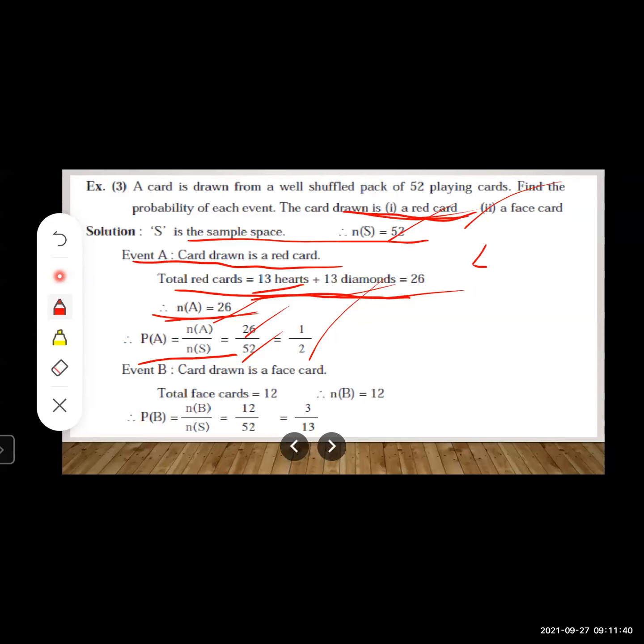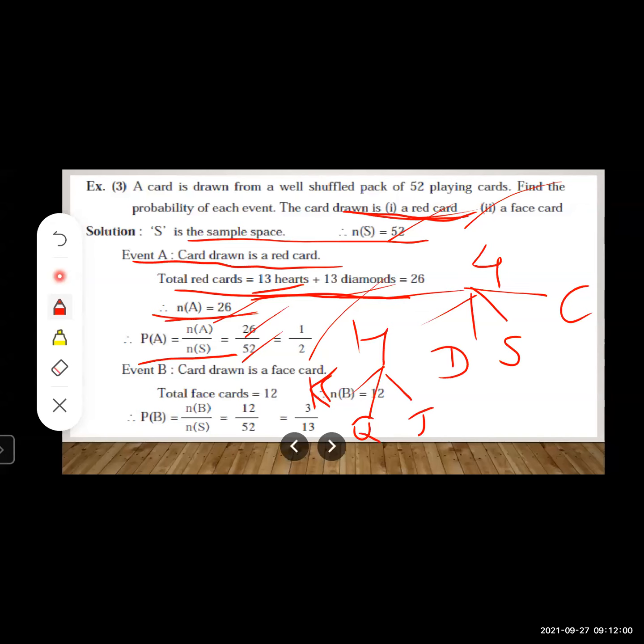Again in each type there are three face cards. Total 4 types of cards are there. Which are the 4 types of cards? Heart, diamond, spade and club. Okay, and in each type there are 3 face cards: king, queen and jack, right? Total how many types of cards are there? 4.